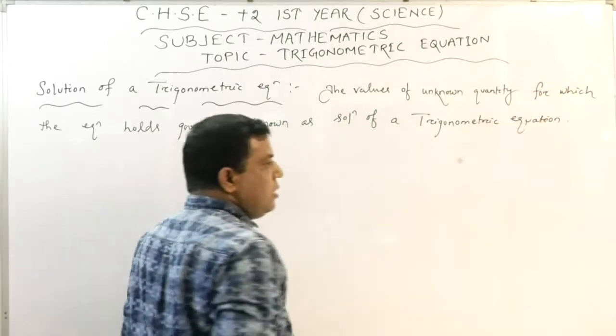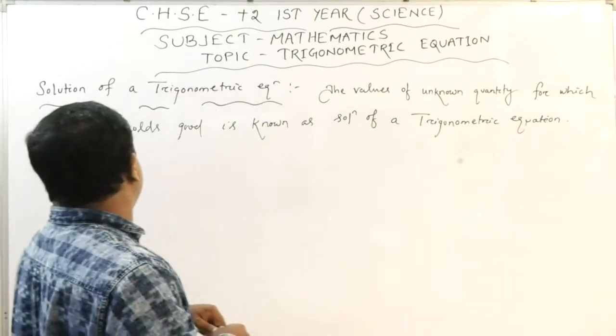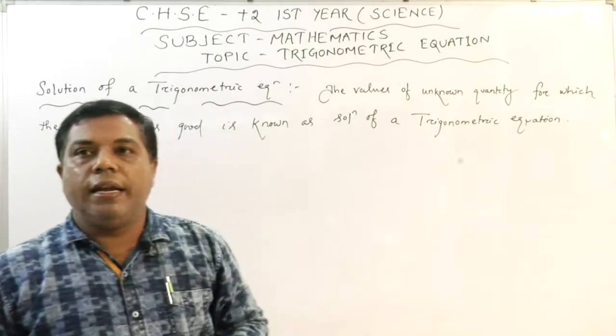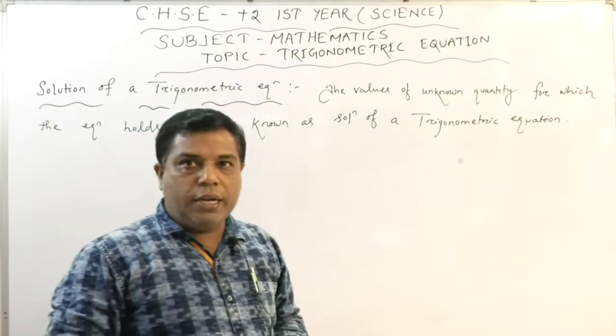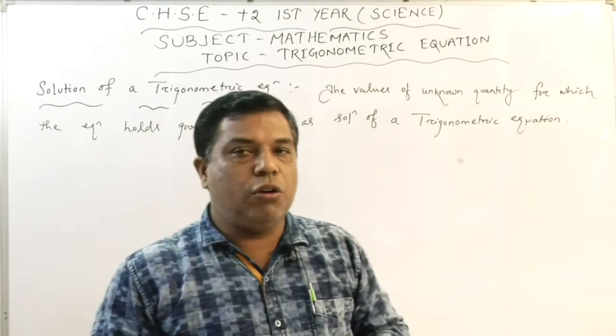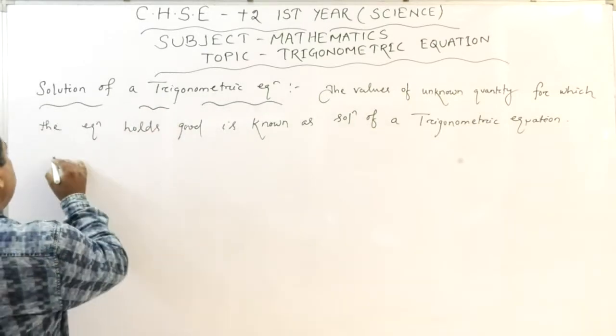Okay, dear students, so the values of unknown quantities for which the equation holds good is known as the solution of a trigonometric equation. Let us go for a discussion on the solution. Suppose, as we are writing, one example is there.